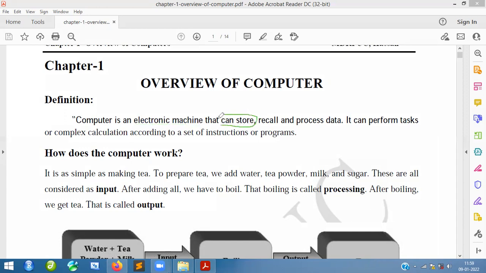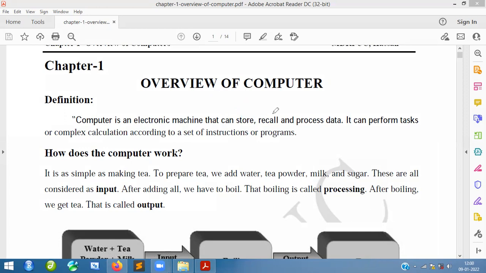Can store means you can store the data inside the computer. We call that the CPU. In that CPU you will find memory. Using memory we can store a lot of data, and we can also recall the data.